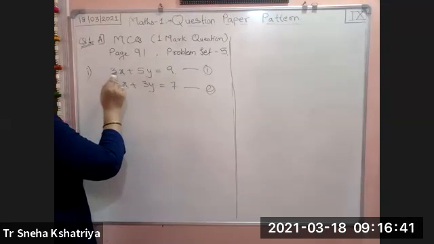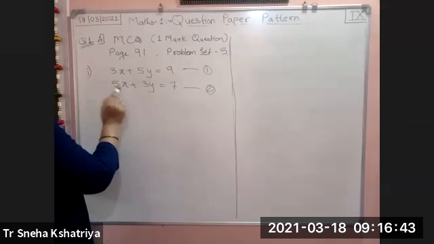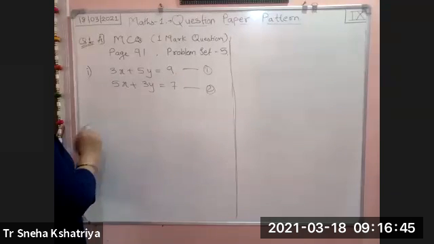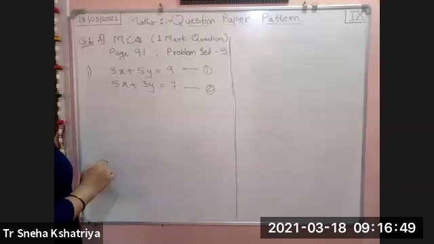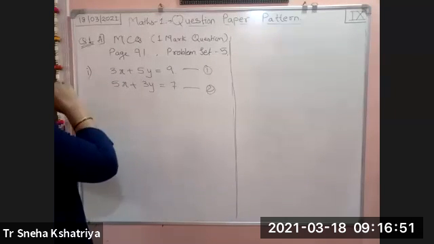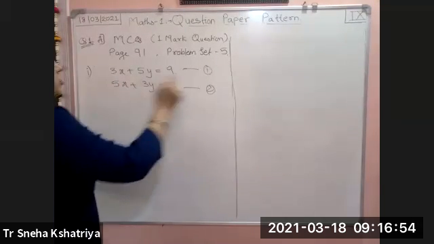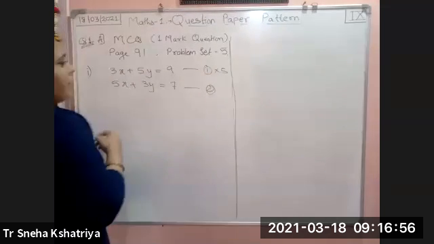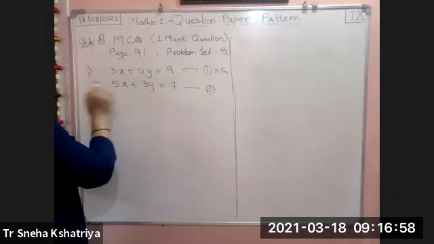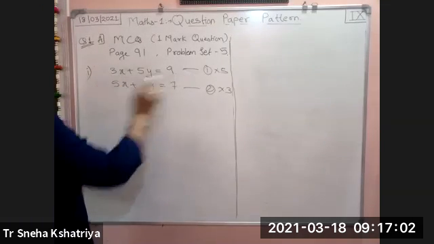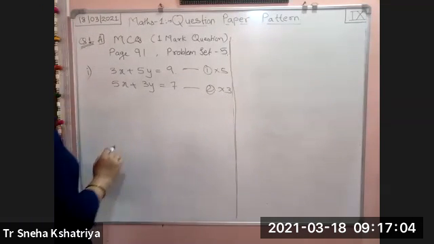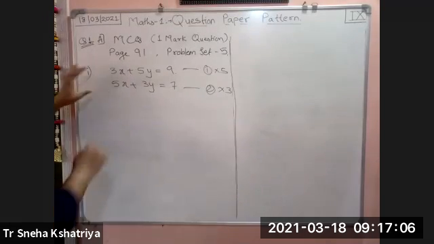Now see here, the coefficient of x is 3 here, and the coefficient of x is 5 here. Here y has 5 and there y has 3. We don't get a common coefficient here, the same numbers we don't get here. To get the same numbers, what do we have to do? We have to multiply here by 5 and here by 3. So when we do 5 threes are 15, 5 threes are 15, here 15x will come.